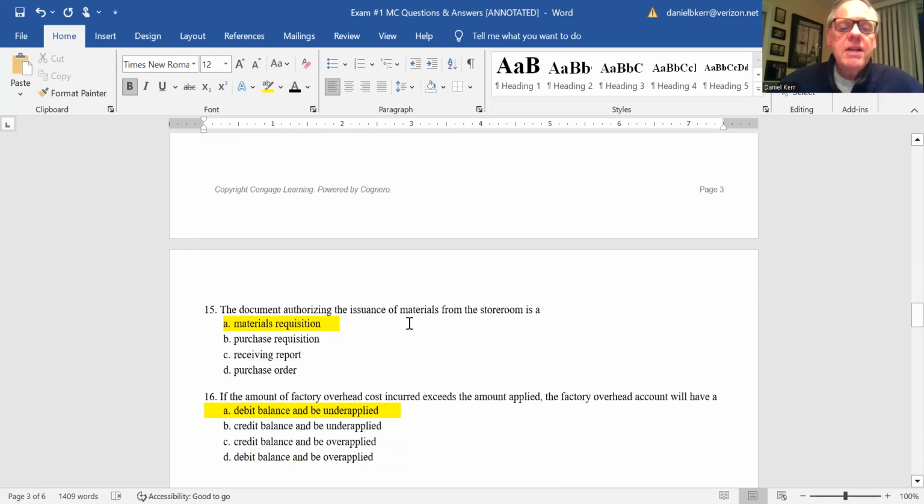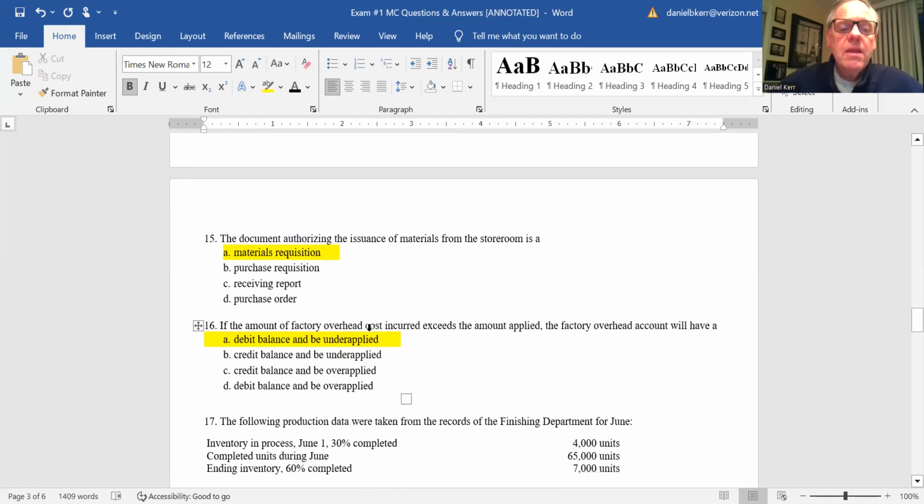15, the document authorizing the issuance of materials from the storeroom. That would be a materials requisition form. So the answer there is A.